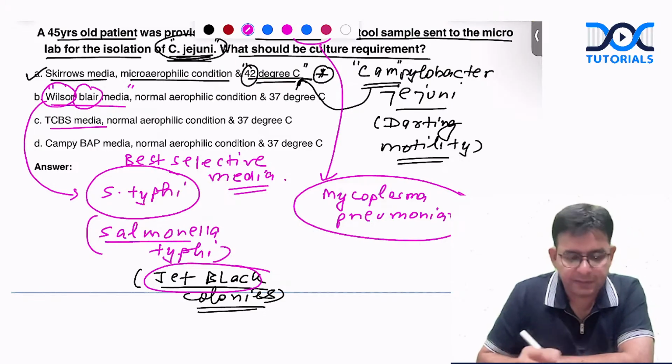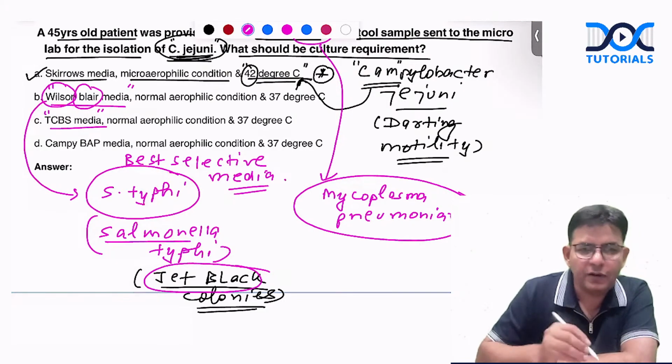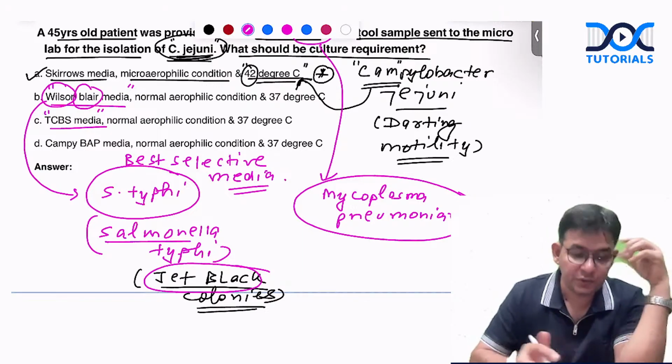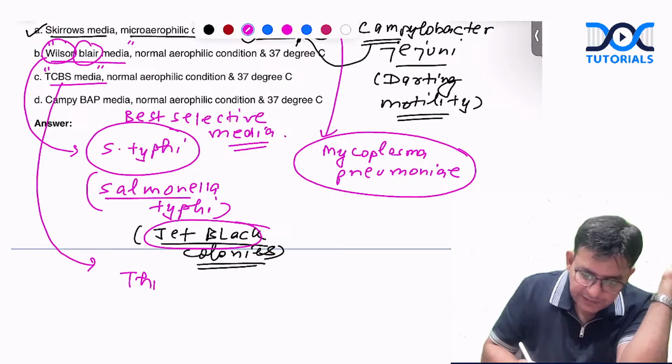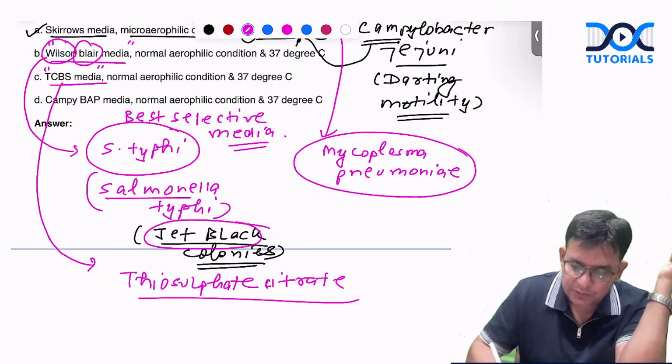We have a question on the TCBS media. If somebody talks about the TCBS media, the TCBS full form is what? Thiosulfate, citrate, bile salt, sucrose. That is the full form of TCBS. And this was asked in NEET PG also.